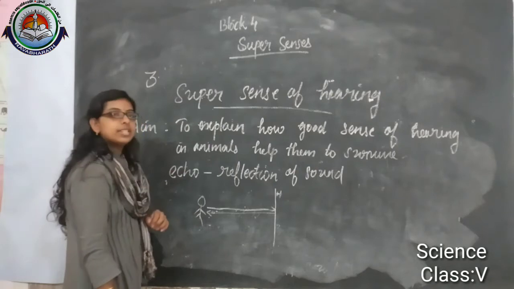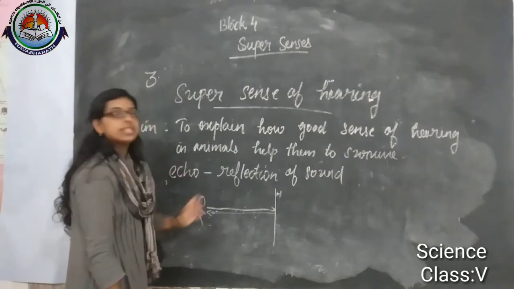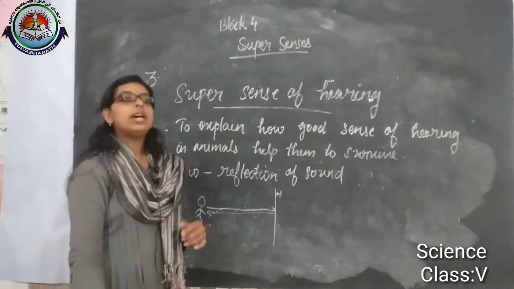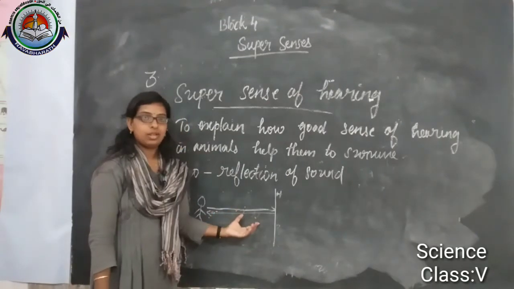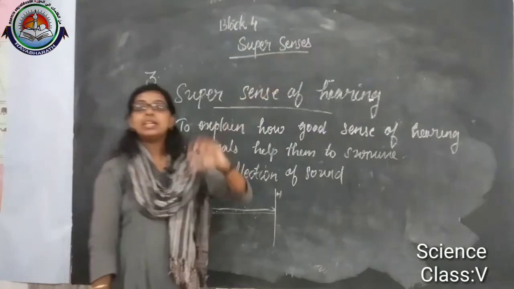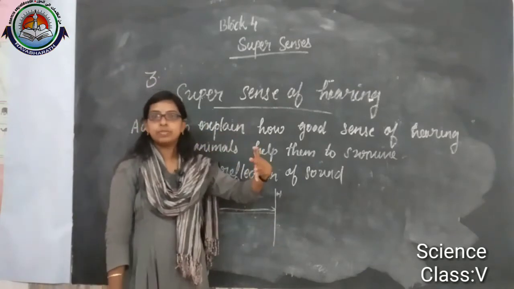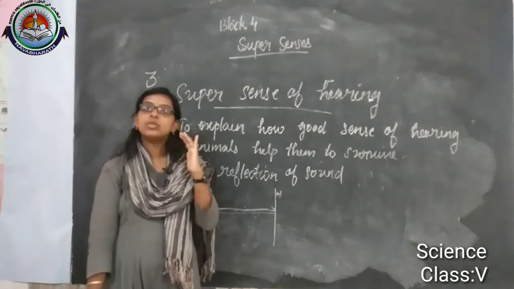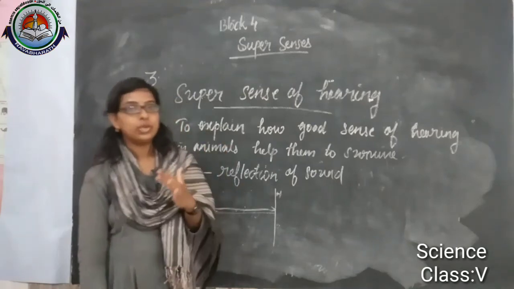That is the reflection of sound, and that process we consider as echo. Our own sound echo we can't hear. But when we use speakers or mics, you may hear the echoes. Actually, when we are talking normally, the echo is also there, but we can't hear it.